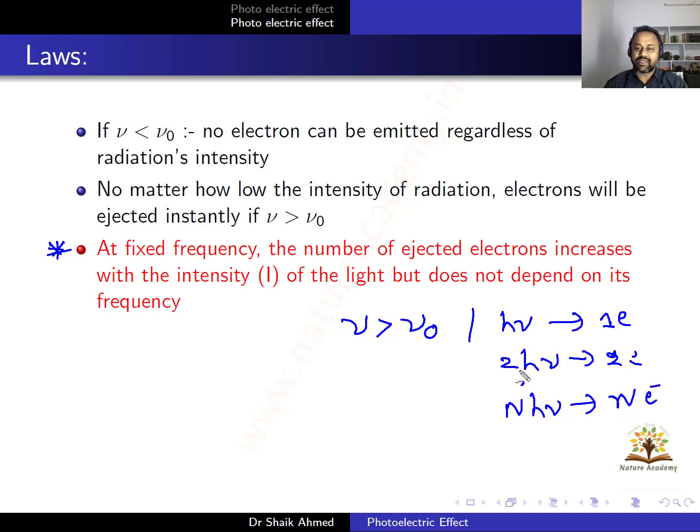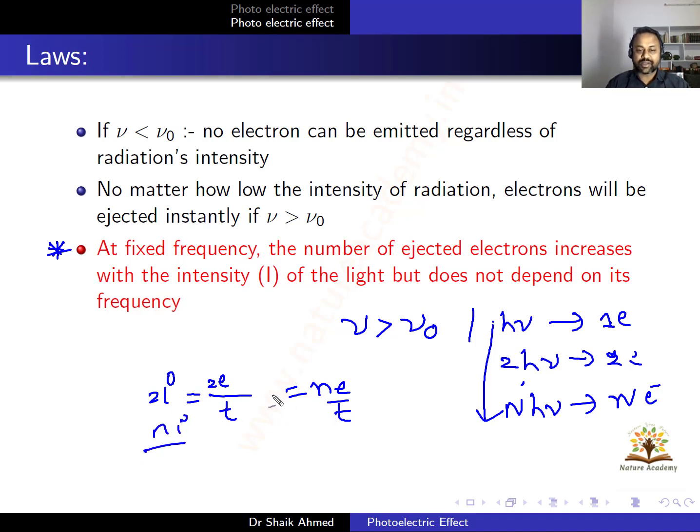That means if you increase the intensity, if you increase the number of photons, then the number of electrons ejecting will also increase. So electron is moving, so charge is e and it is moving with respect to time. Then e by t is what? e by t is nothing but current. So if you have one electron, the current will be something like i. If you have two electrons, the current value will be increased. If you have three electrons, the current value will increase. If you have n electrons, then you have n multiple of i.